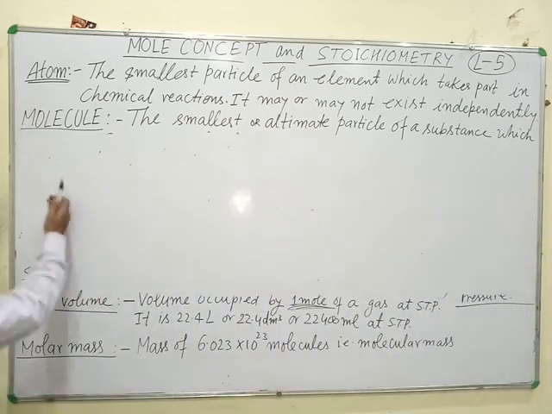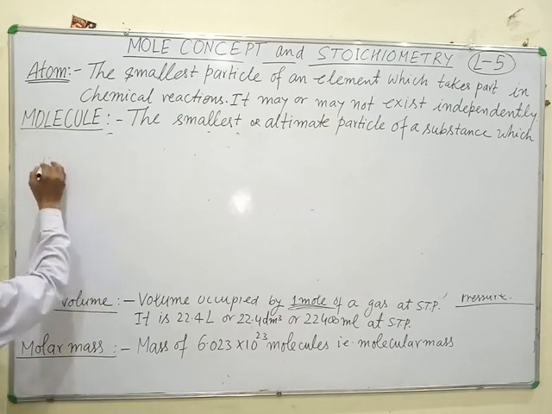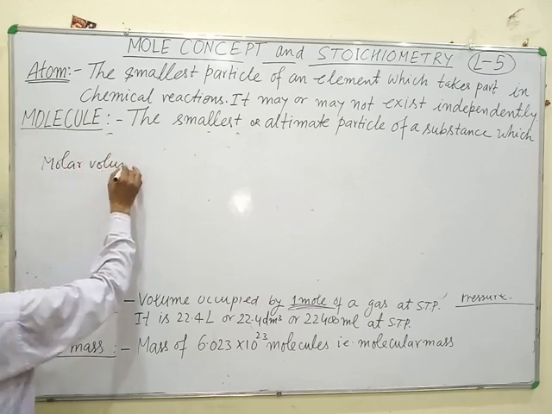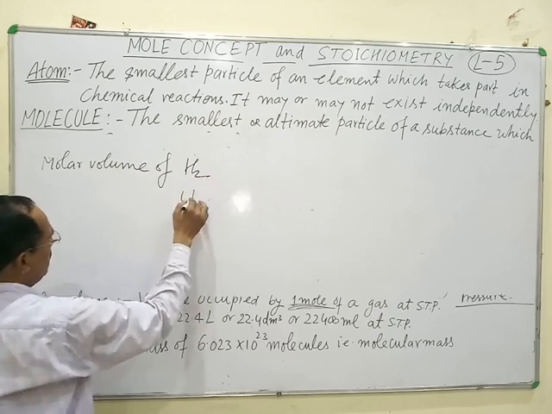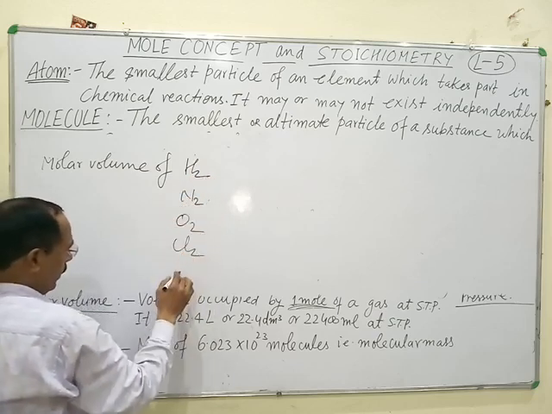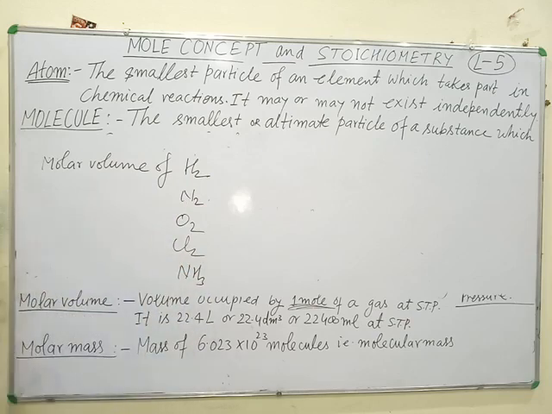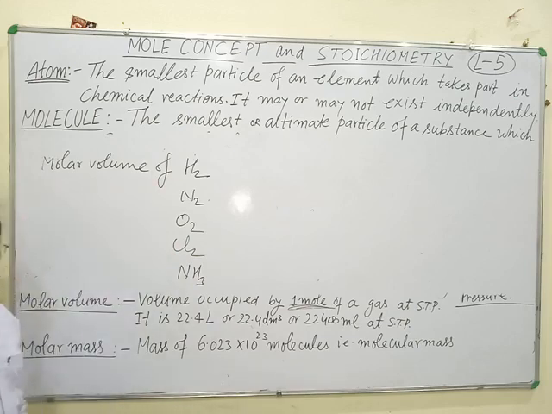For example, molar volume of hydrogen, nitrogen, oxygen, chlorine, ammonia. These are some gases. What is the meaning of molar volume of hydrogen?